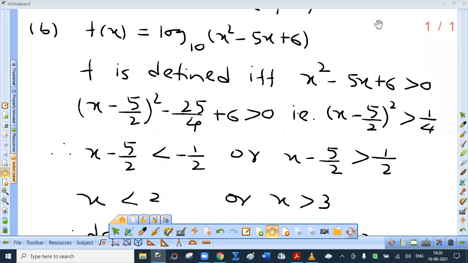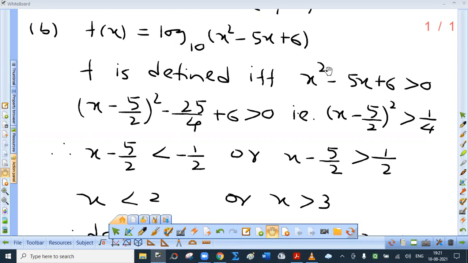Now B part, f of x is log of x square minus 5x plus 6 to the base 10. See, f is defined iff, which is the standard short form of if and only if, x square minus 5x plus 6 is positive, meaning greater than 0. Now, x square minus 5x can be made a perfect square of x minus 5 by 2. Why 5 by 2? Why not 5 by 11 or any other number? The reason is simple. When you square, it is always 2 times the product. Had it been 11 times the product, I would have divided by 11.